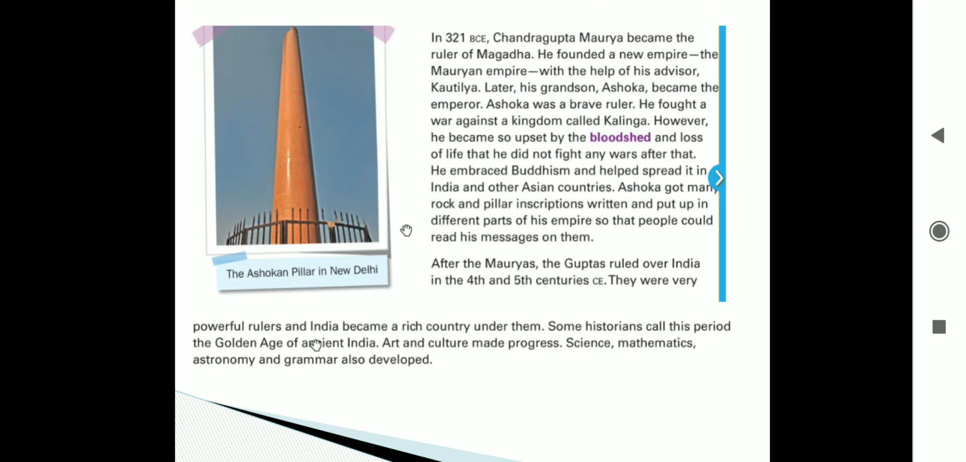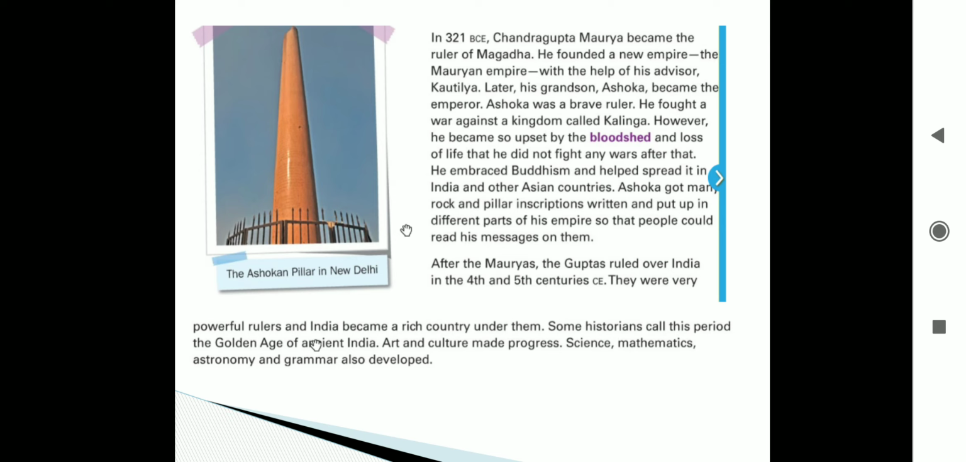However, he became so upset by the bloodshed and loss of life that he did not fight any wars after that. Who became upset? Ashoka became upset. Why did he become upset? Because he saw the bloodshed and the loss of life.